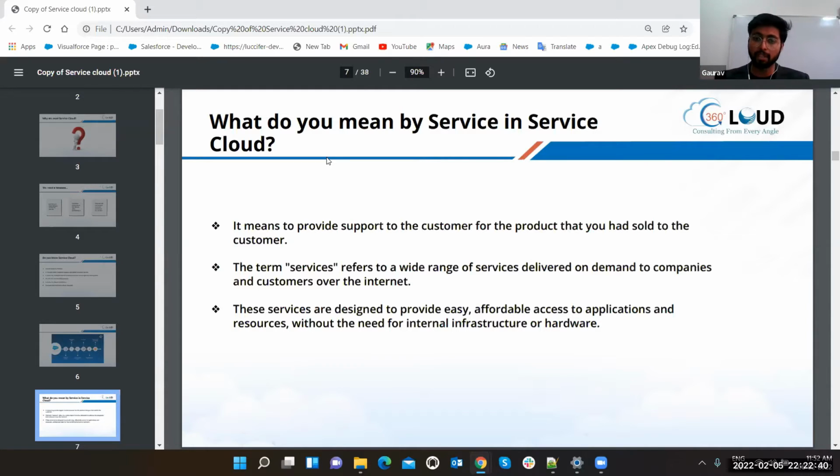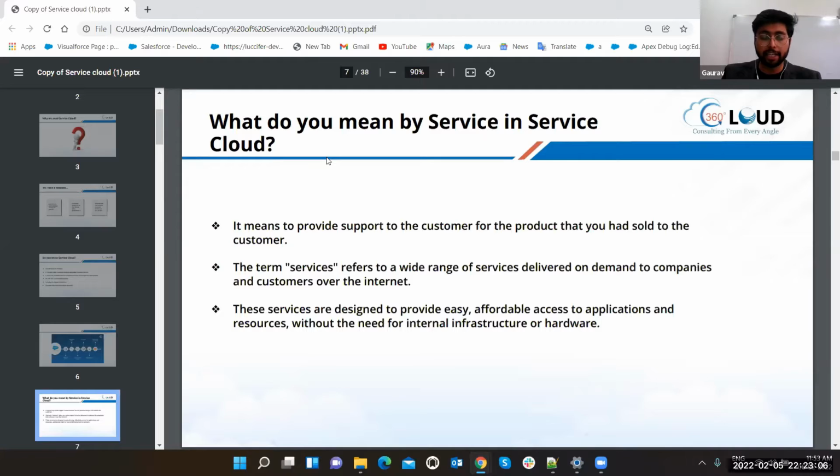And the agent from the business side who is using the Salesforce system will provide you the best answer, or the best solution, or the best guidance for you. With the help of which, definitely it will be very easy for you and very less time taking as well, because you can get the service as soon as possible.